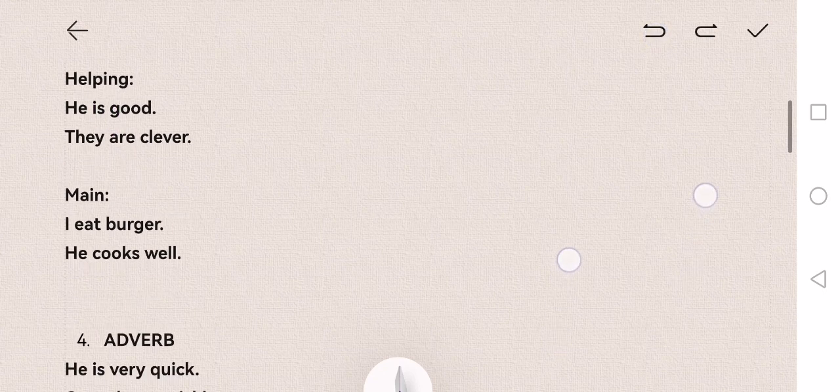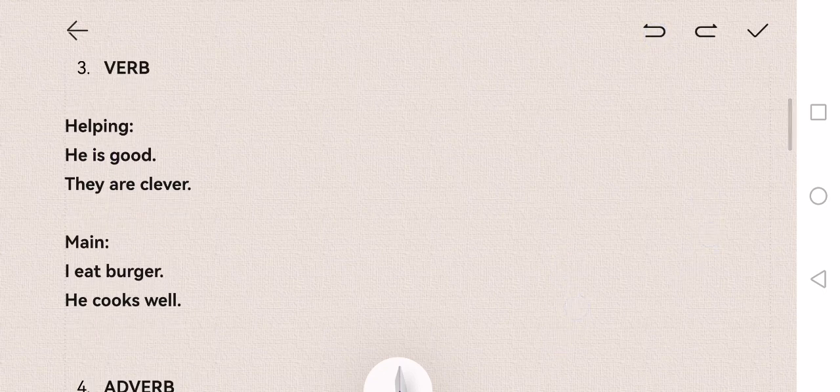Okay. Or in some cases, you'll say 50% of the time, you'll be using a main verb, and a main verb doesn't need any help from anyone normally. It even has a meaning on its own. So if I say eat, it means eat. Cook, so each and every word has a meaning. That's why they are called main verbs. So even if I just simply say I eat, it already makes sense. Then you can clarify or you can add more. So you can say I eat burger. Okay. Or he cooks well. So over here, cook is the main verb.